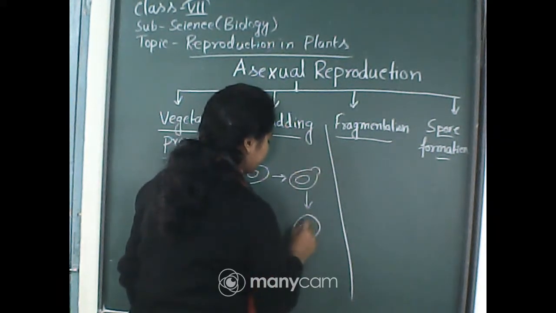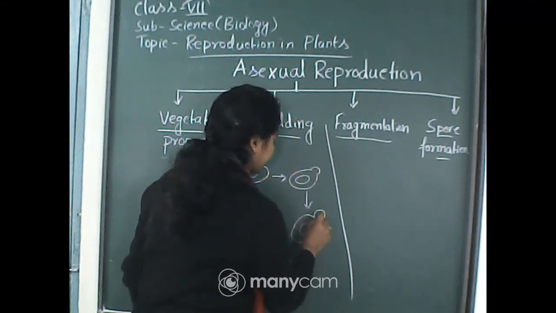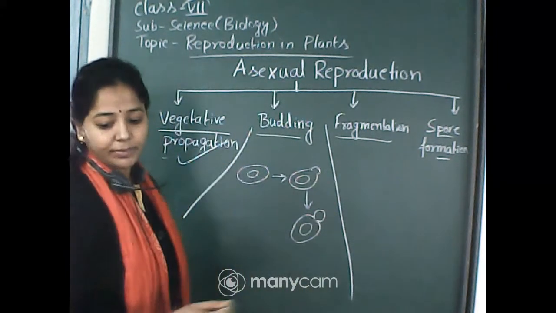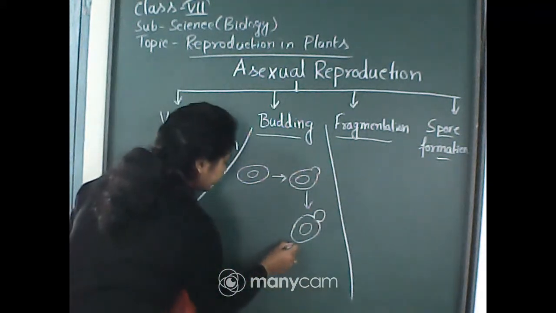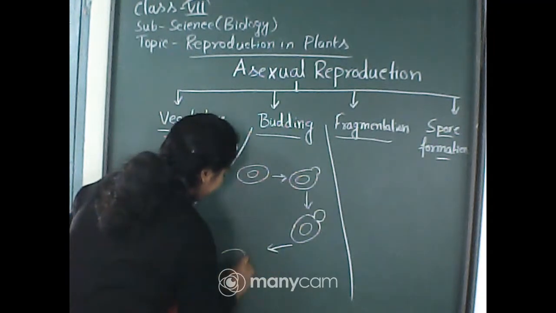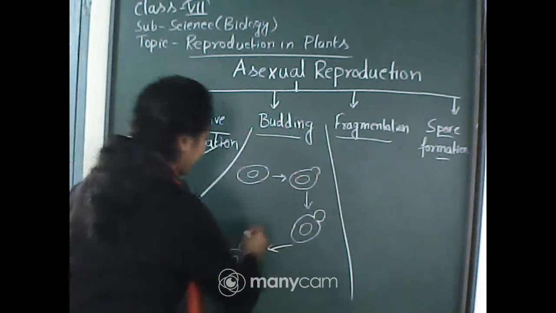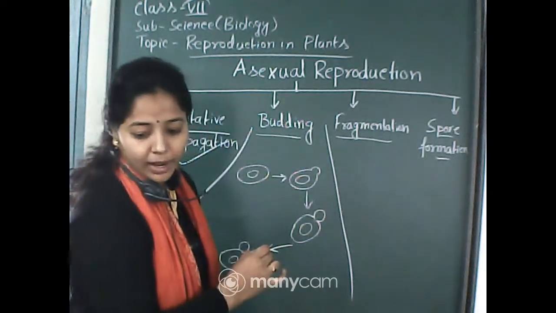In the more prominent structure, the bud has actually grown in a mature way, and from this bud so many buds can arise. As this is a yeast cell, you can see another bud cell, another bud.